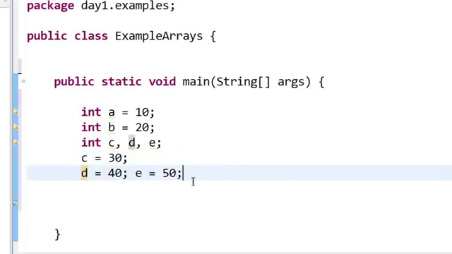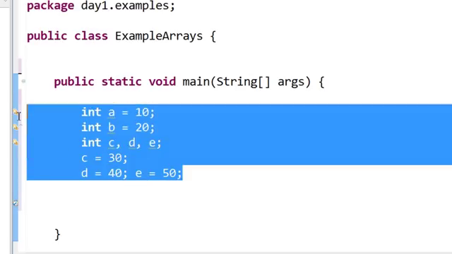So I can store a bunch of numbers like this, but this doesn't look like an efficient way of storing numbers. I want to store 5 numbers. This doesn't look like an efficient way, and I'm likely to run out of variable names too. So another way to do it, maybe I can do the same thing like this.